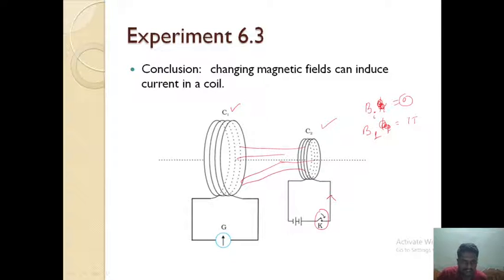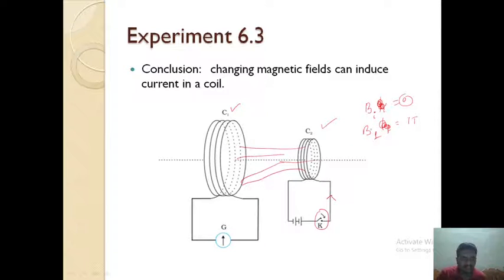When you press the key, you will get a momentary deflection. At the time of pressing only you will get a deflection. After 1 second you don't find any deflection.